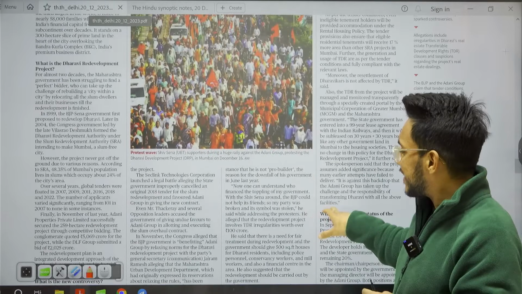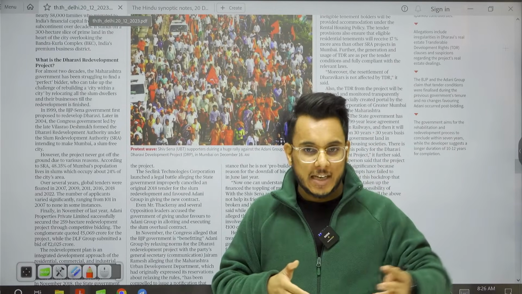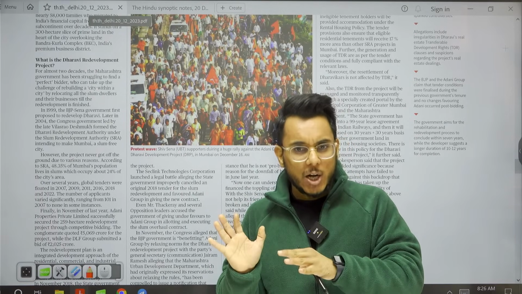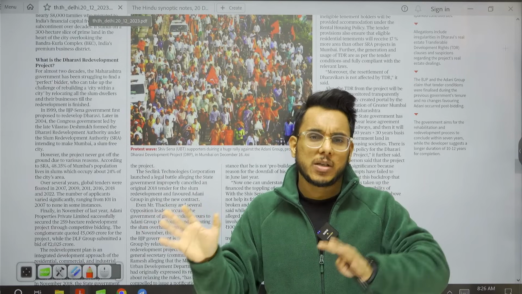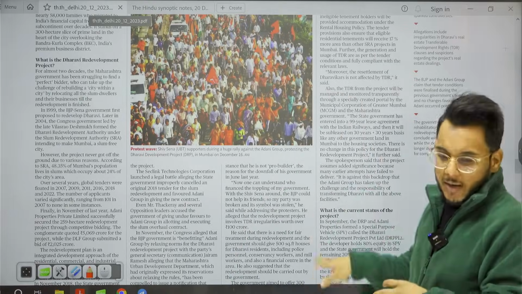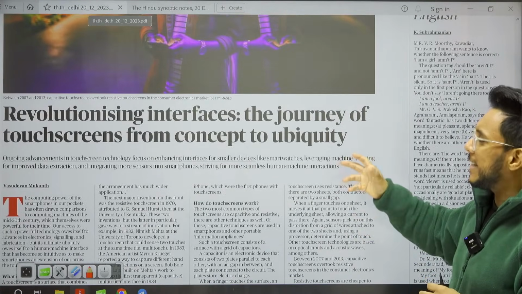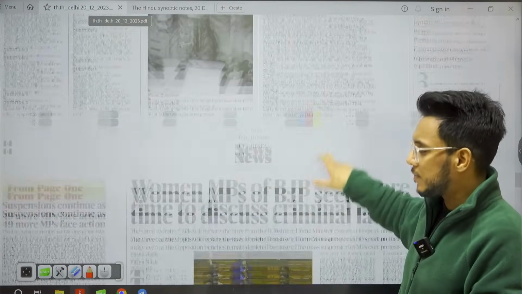So basically it is analyzing all these particular things, what is the BJP's view, what is Shiv Sena's view, what are other political parties' views. Now again guys, such political controversies are not important, such as why Adani Group was chosen, all such things. So I will not advise you to go into this particular article for examination. Then further moving on, text and context, revolutionizing interfaces, journey of touch screen. Okay, touch screen, how it has evolved.